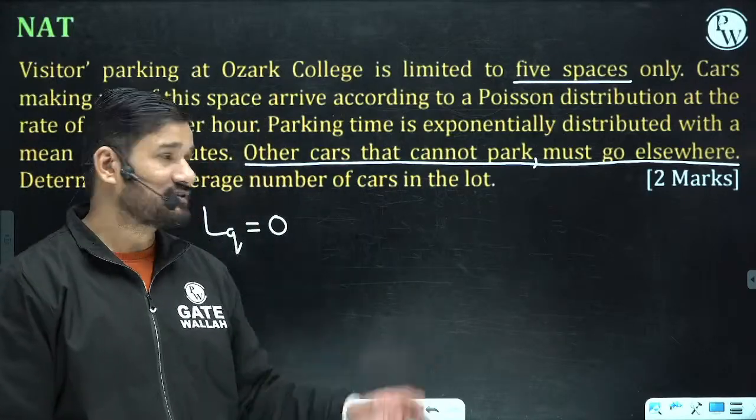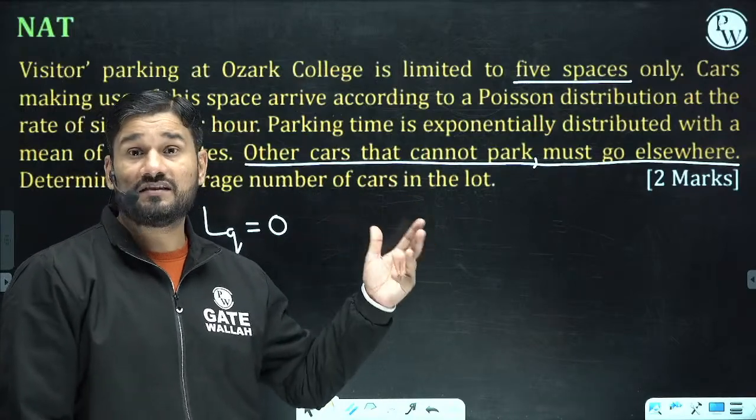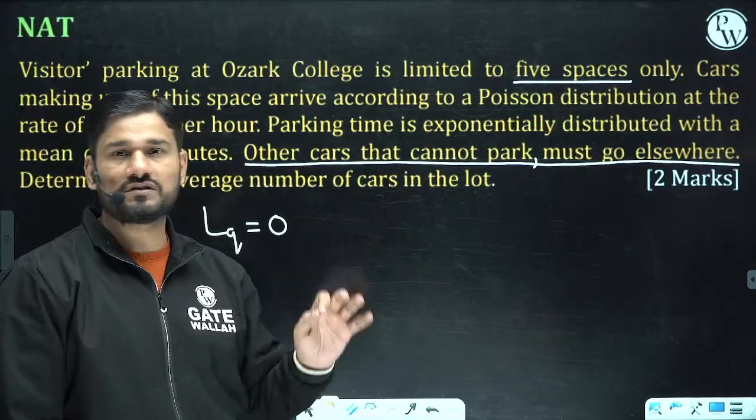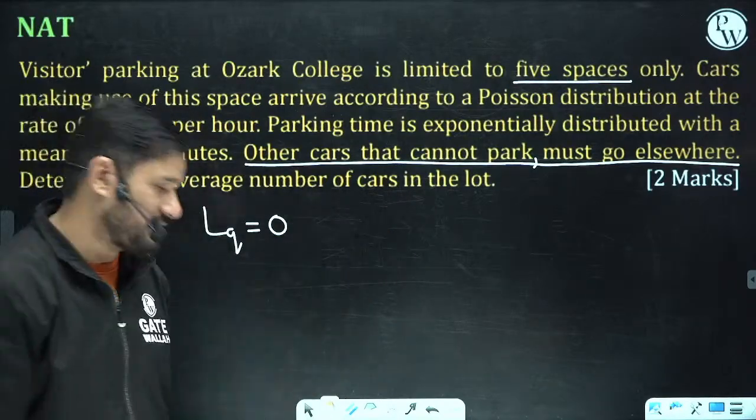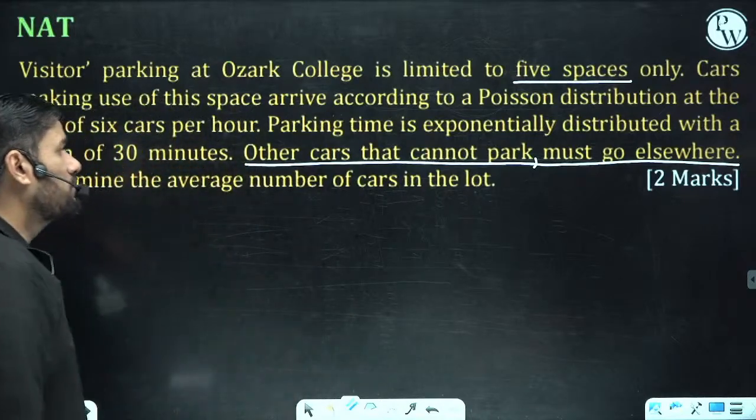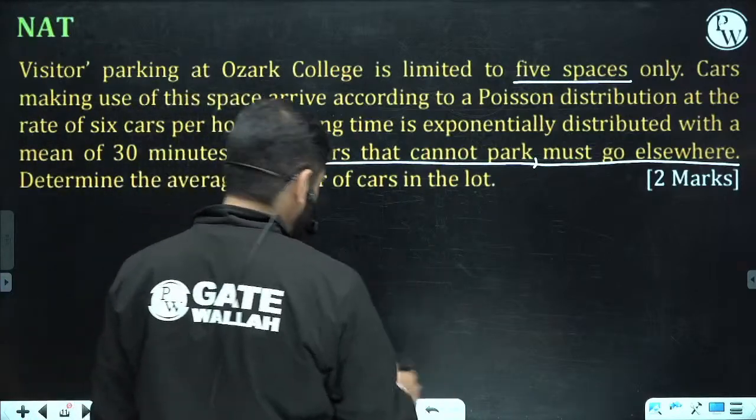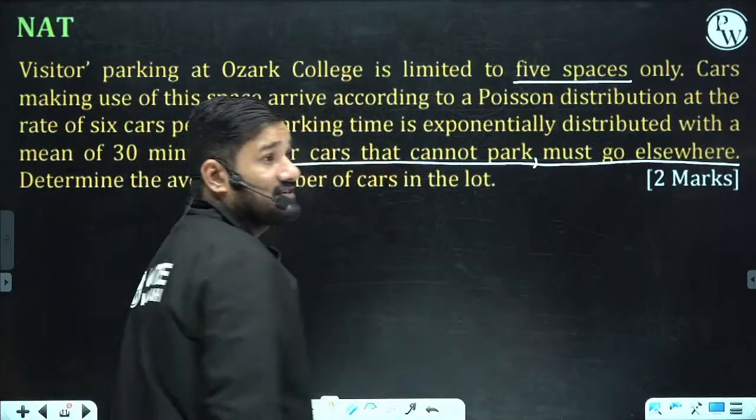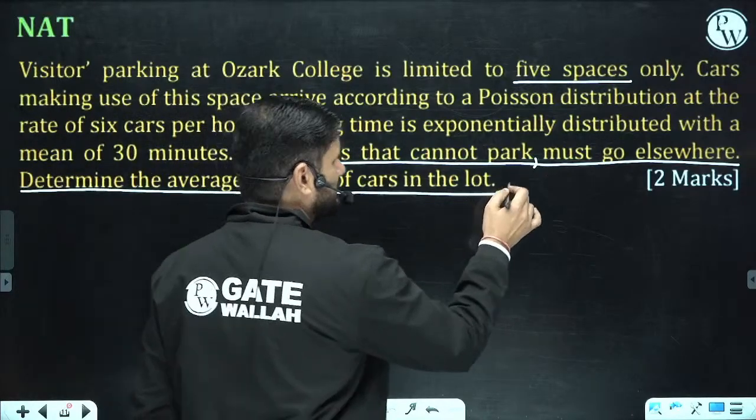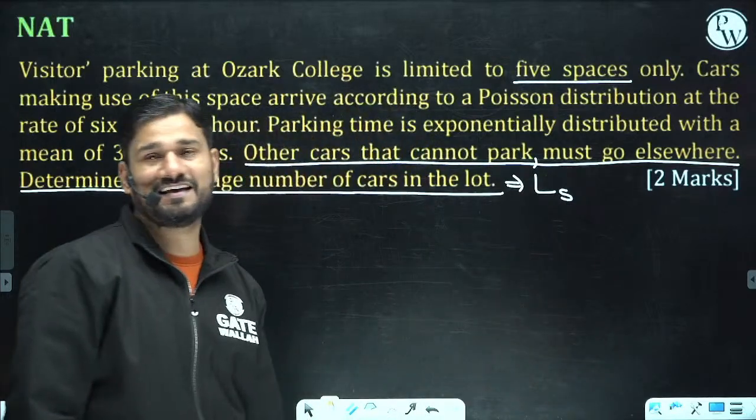This is a really excellent question. Normally you would find the lambda, you would find the value of mu, and then start calculating by using the formula. Here there is no need to use the formula, you can simply say LQ is 0. But apart from this, they are asking something else also. Determine the average number of cars in the system, the average number of cars in the lot. So they are asking for LS.